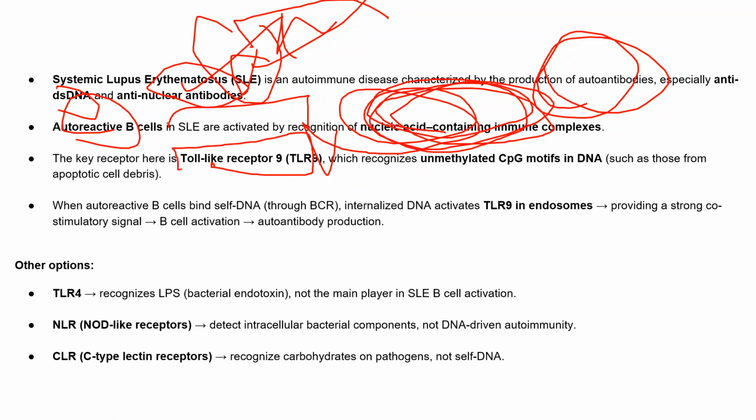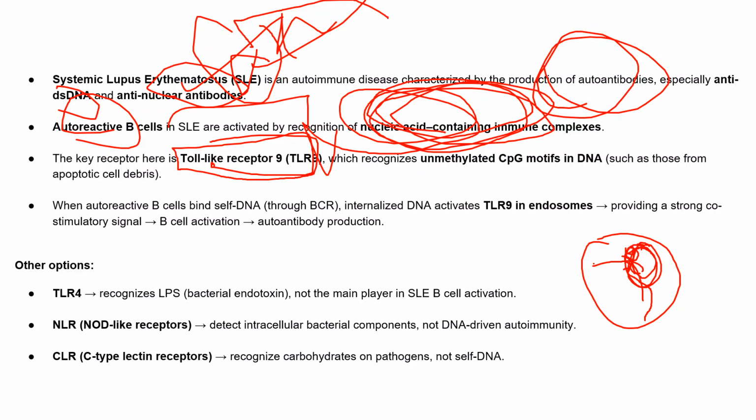What this toll-like receptor 9 does is it recognizes DNA inside the nucleus, and we know that in DNA CpG islands will be there. There will be methylated and unmethylated, in which the methylated is not attached. There is that unmethylated CpG motif. They recognize this, where the unmethylated CpG motif will be there. These TLR9 go and bind to those.